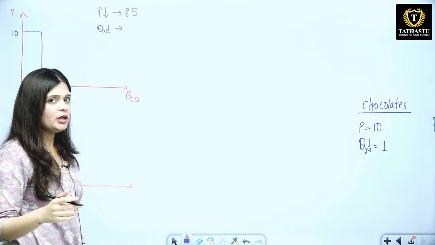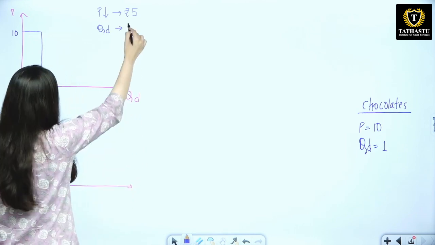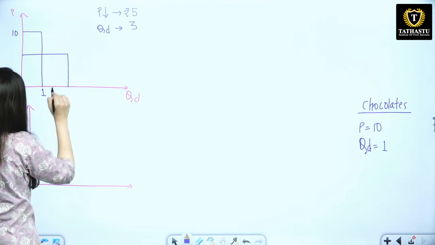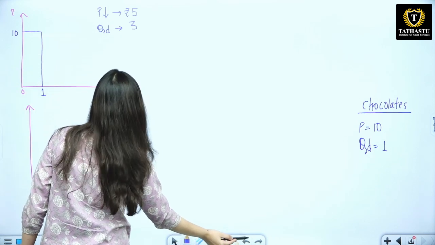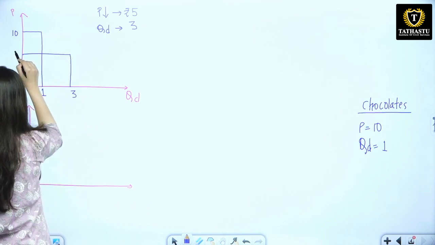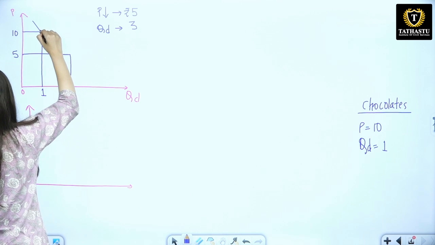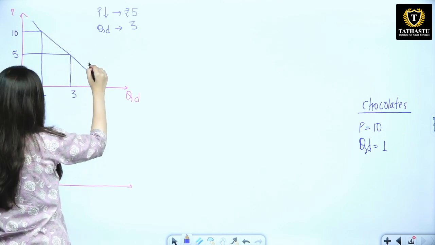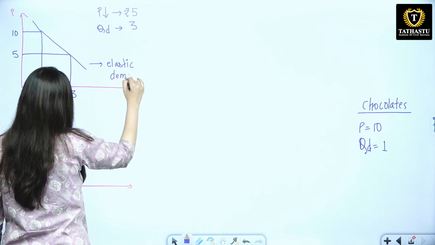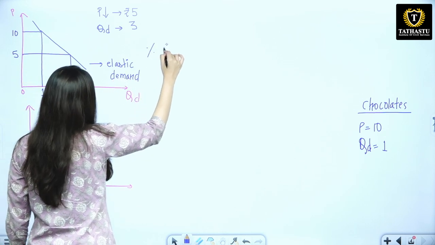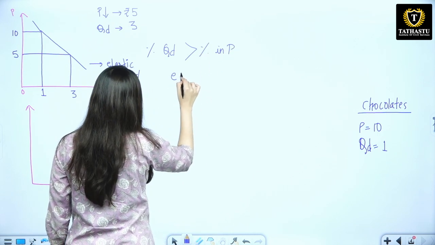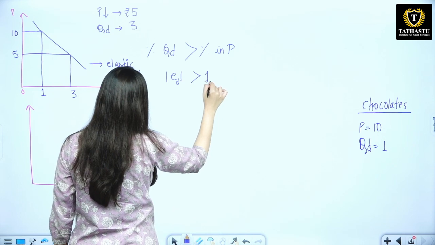Now suddenly you said कि now instead of buying 2 I will buy 3, okay, so it dropped to 5 लेकिन you started to buy more of quantity. So the percentage change here is more than the percentage change in price. Price से ज़्यादा quantity demand में change आ गया, so this becomes your elastic demand, when percentage change in quantity demanded is more than percentage change in price. So in this case the elasticity of demand is more than 1.